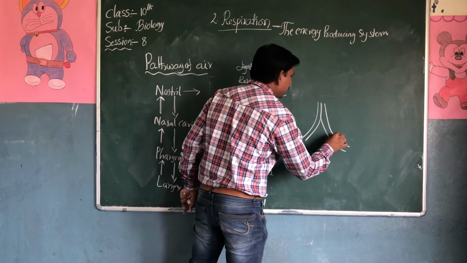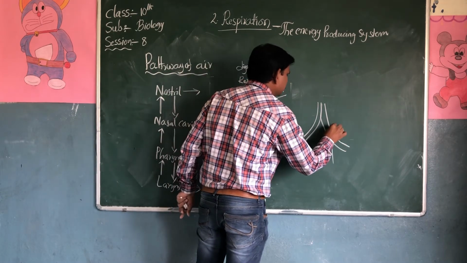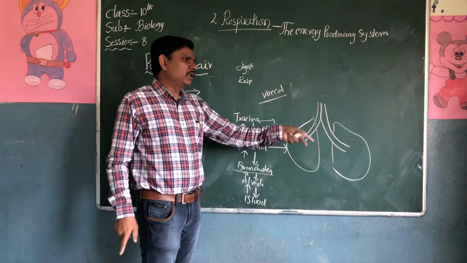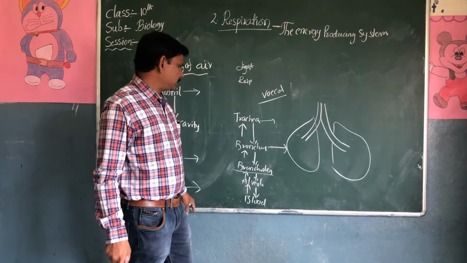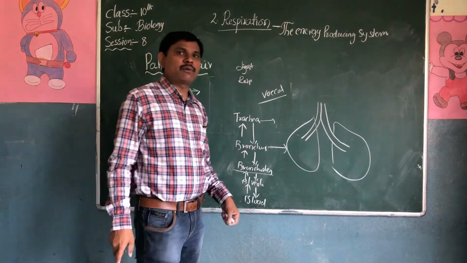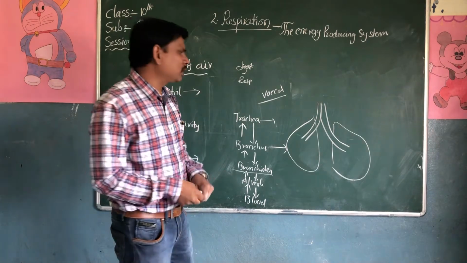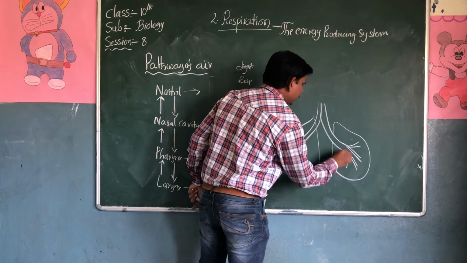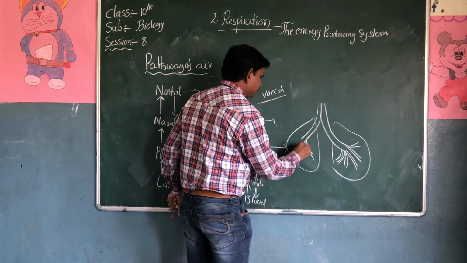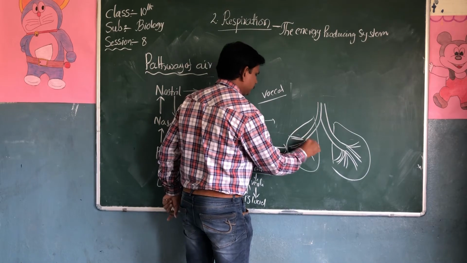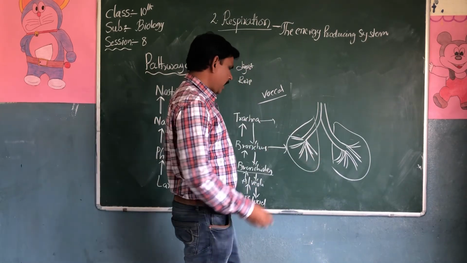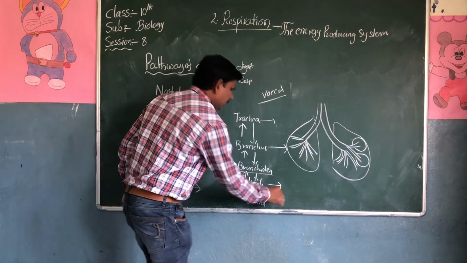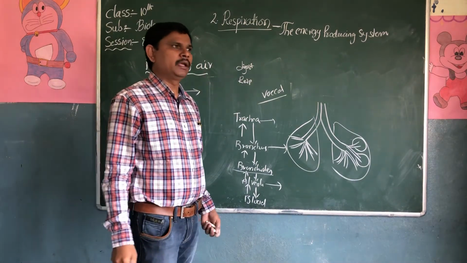One bronchus leads to each lung, into the left lung and right lung. The bronchus is going to divide into so many bronchioles. Every bronchiole is attached to the alveoli.